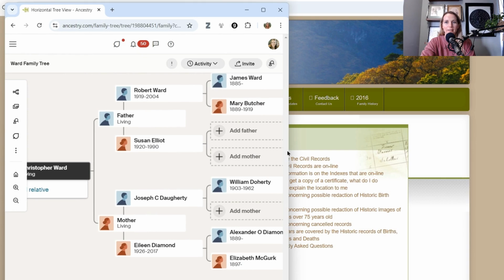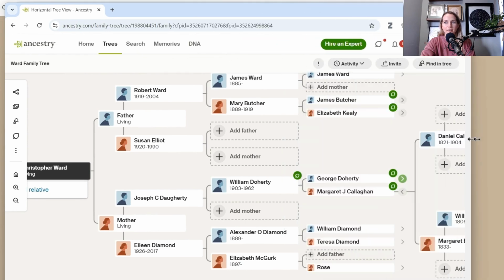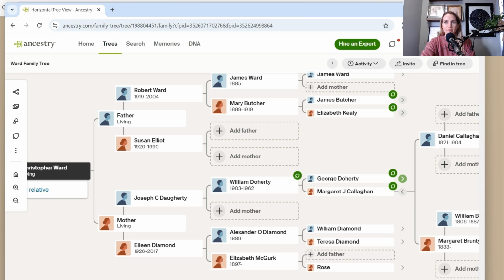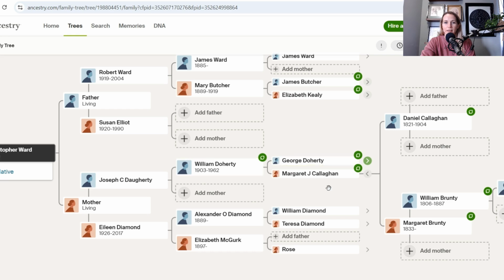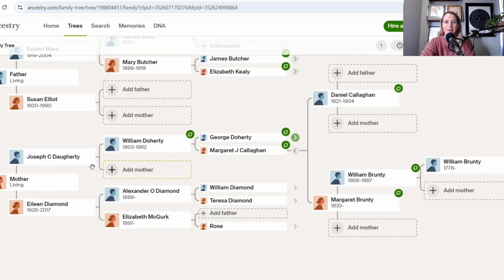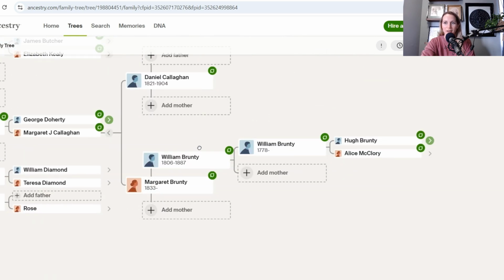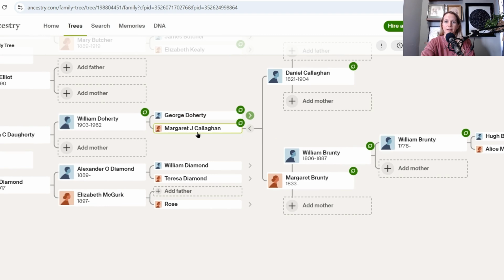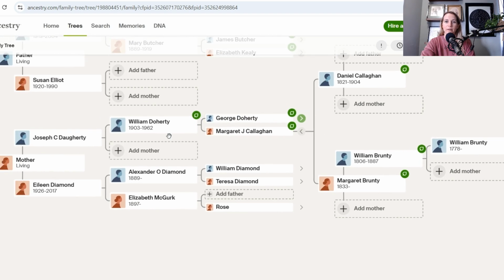So here is Christopher's family tree that we researched for him. If we just look at here, we had information from his mother. She had told me how they were related to the famous Bronte family back here. So we had each of these people, William, Margaret, and then Margaret Callahan, and then William Doherty.